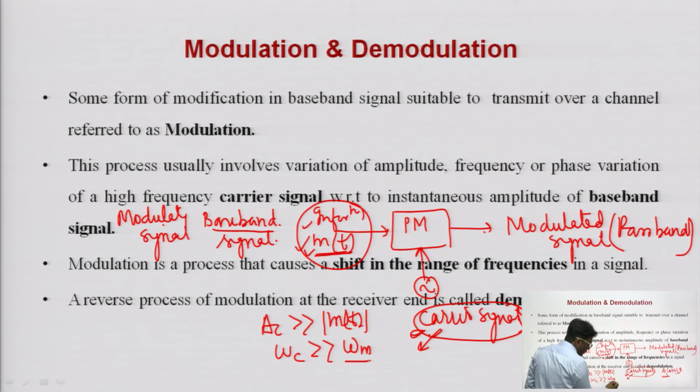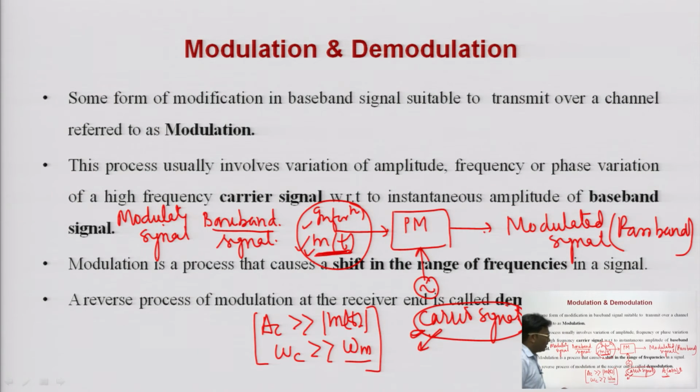So, omega m is the maximum frequency component in the information which you want to transmit. For example, speech has a maximum frequency component of 3.5 kilohertz. So, omega m is 3.5 kilohertz. These are the two conditions which must be followed when you go for modulation.